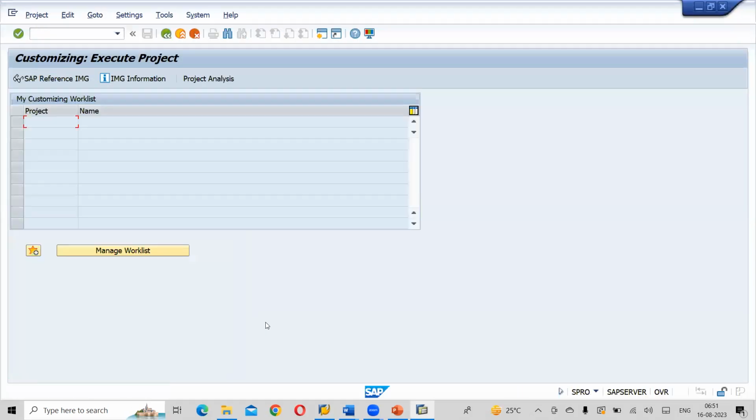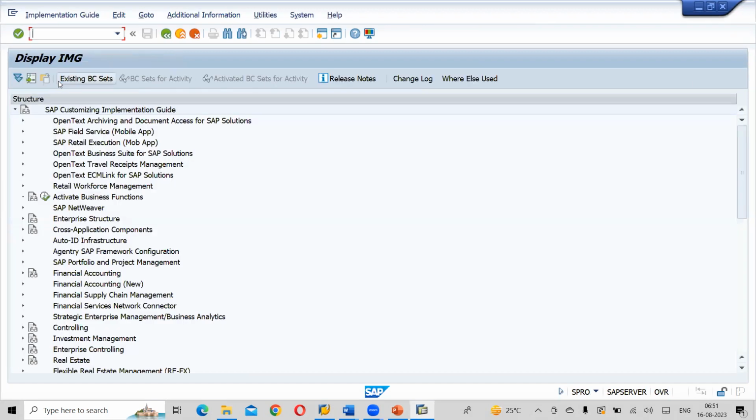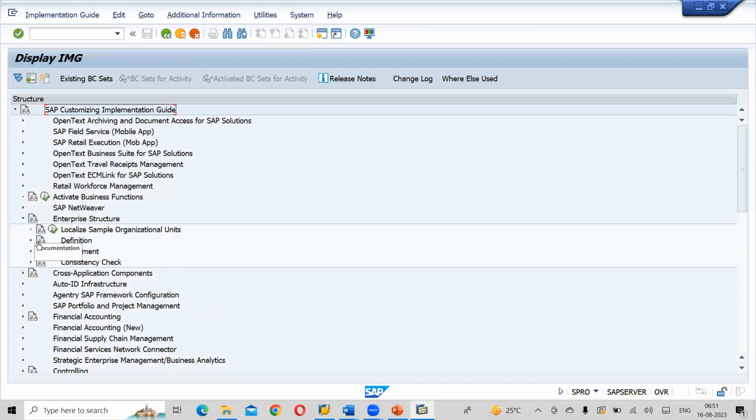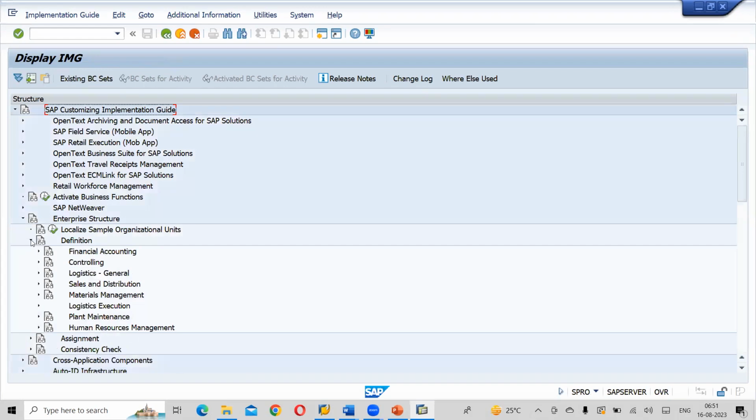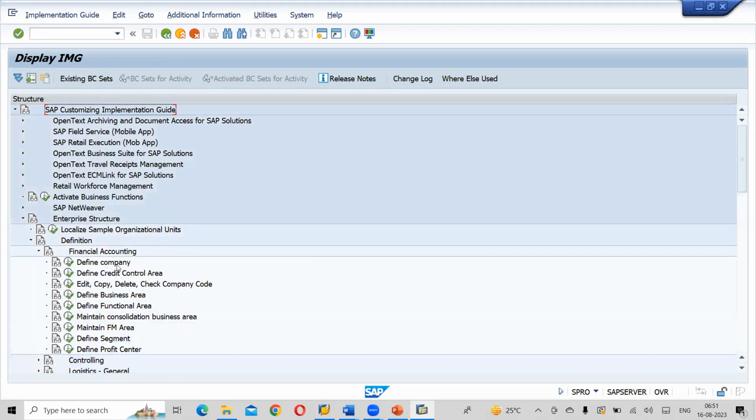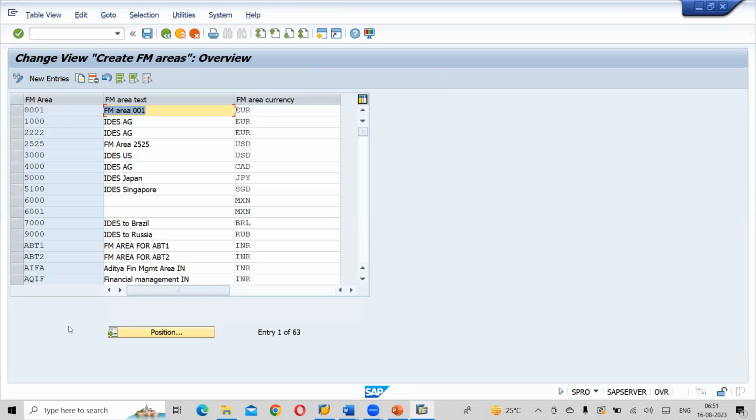SPRO, SAP Reference IMG, Enterprise Structure, Definition. Definition is nothing but creation. Financial Accounting. These are the different modules, as I said. Next one, we have already done define company, credit control area, this one till here, functional areas. So maintain consolidation is also done. Now maintain FM area.